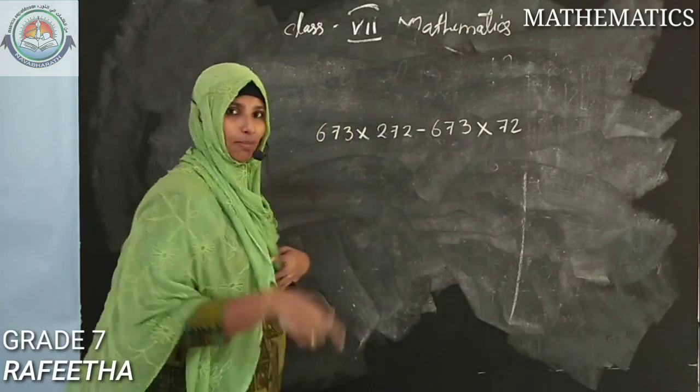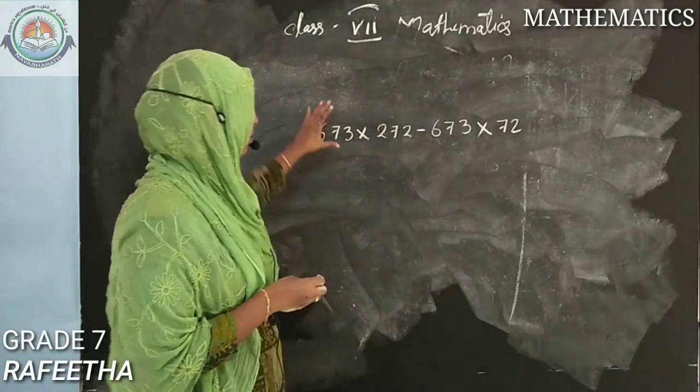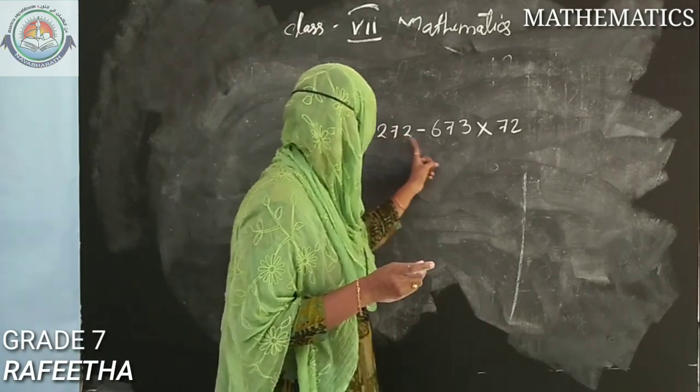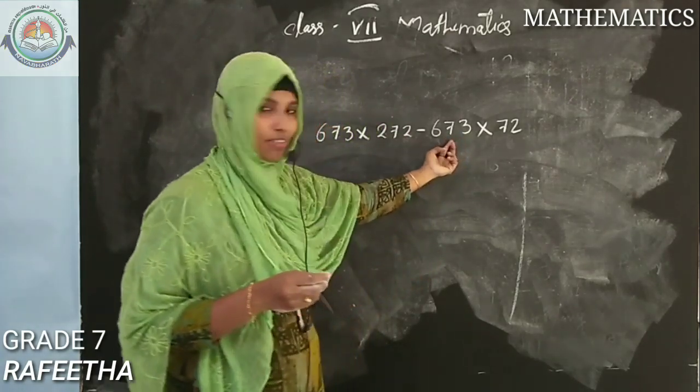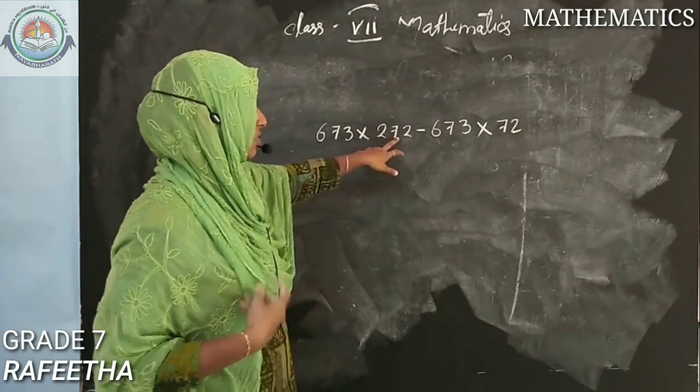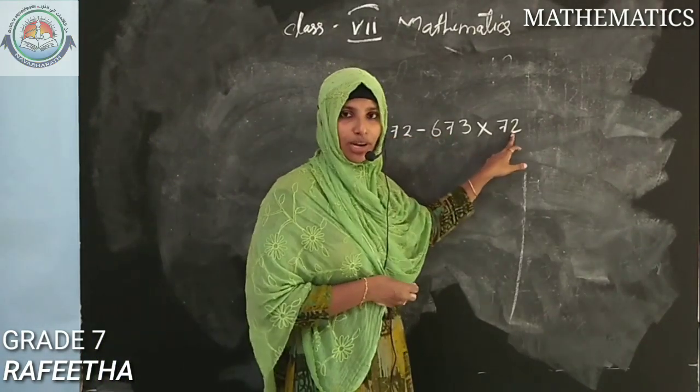For that, just keep in mind, is there any same number here? Yes, here it is 673, and here 272. Is it 272?